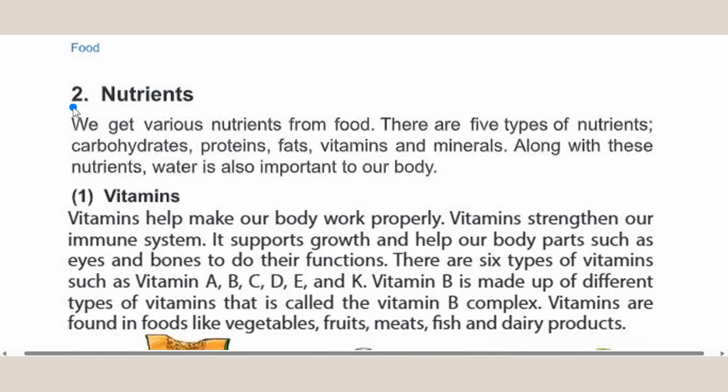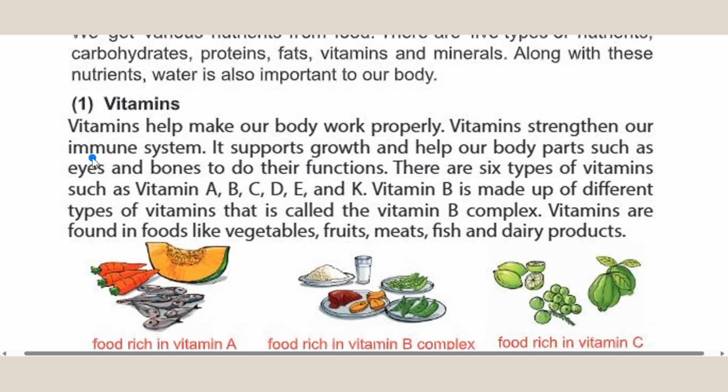Next page. 2. Nutrients. We get various nutrients from food. There are 5 types of nutrients: carbohydrates, proteins, fats, vitamins, and minerals. Along with these nutrients, water is also important to our body. 1. Vitamins. Vitamins help make our body work properly. Vitamins strengthen our immune system. It supports growth and helps our body parts such as eyes and bones to do their functions.